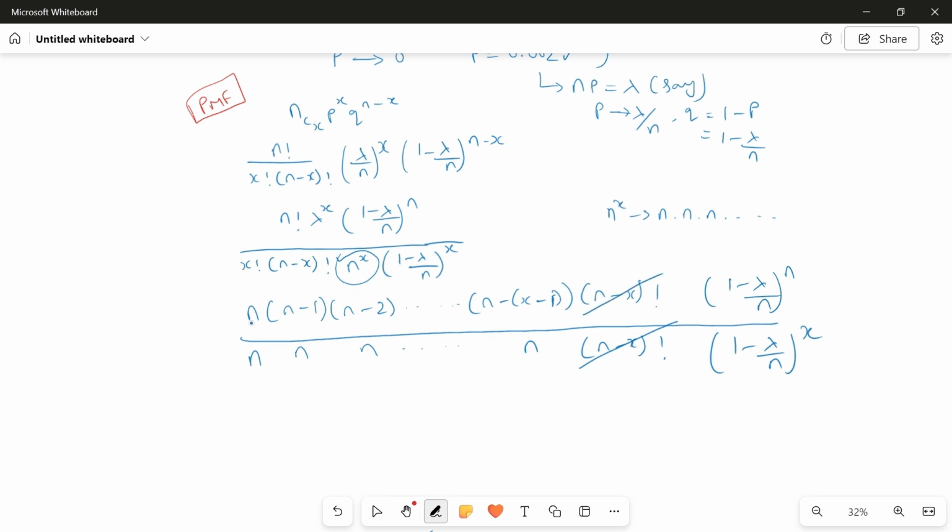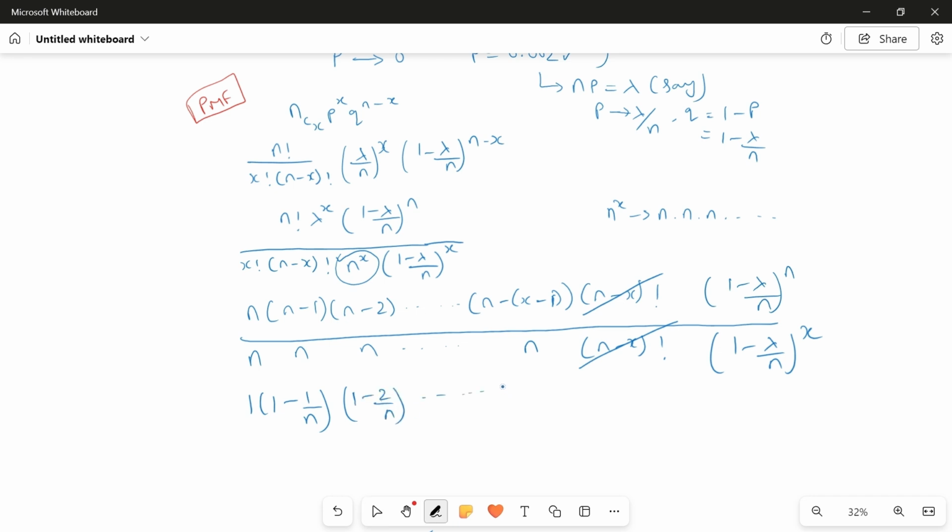Now distribute this n to every term in the numerator. n by n is what? 1. n minus 1 by n is what? 1 minus 1 by n. n minus 2 by n is what? 1 minus 2 by n.